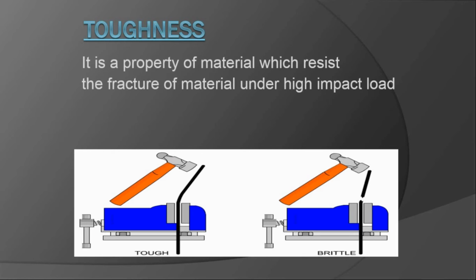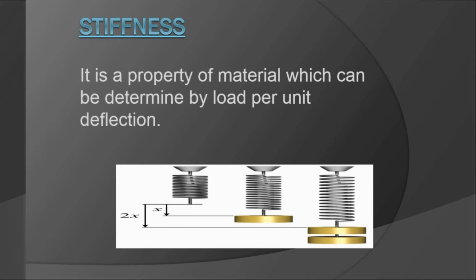In the diagram, we can easily see that after applying forces on a strip, the material changes its shape, but it resists fracture, and we can easily compare toughness and brittleness in the diagram. The next one is stiffness. It is a property of material which can be determined by load per unit deflection.